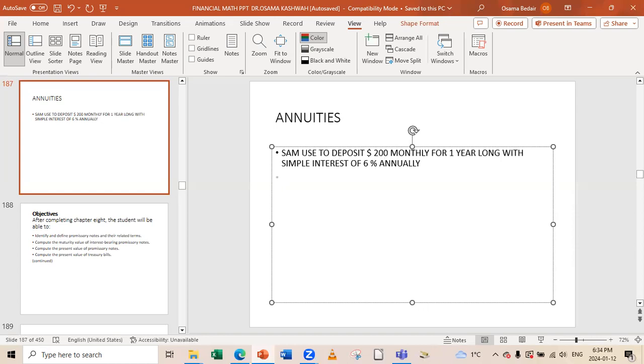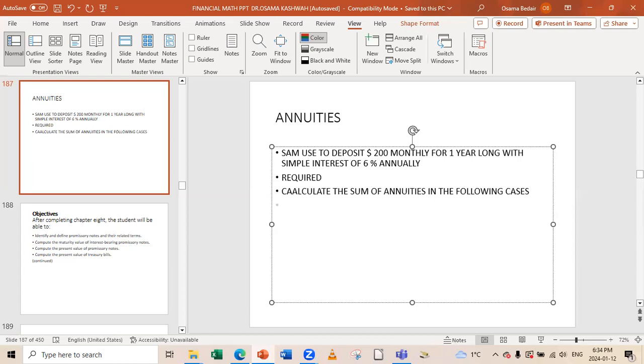Required: calculate the sum of annuities in the following cases.